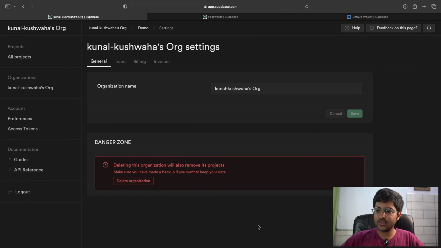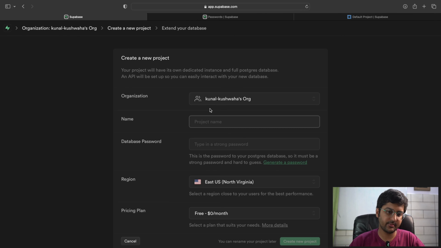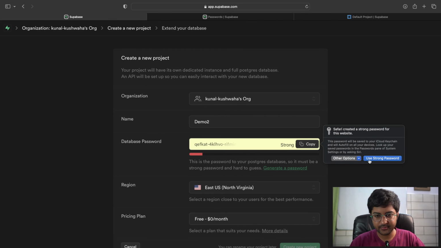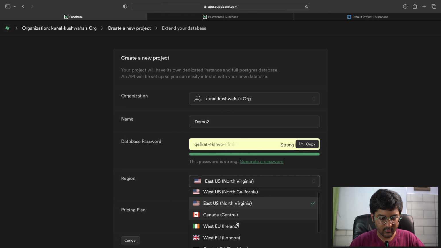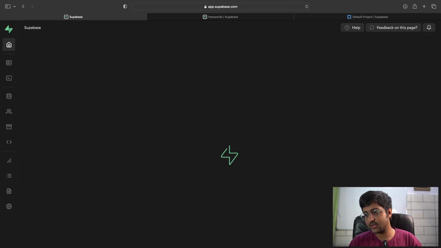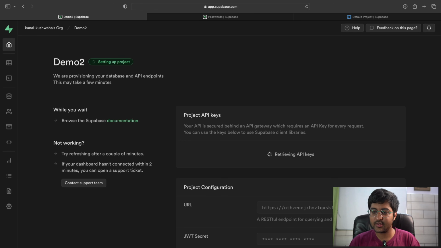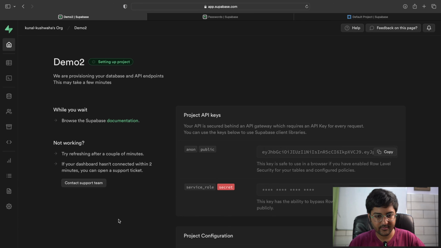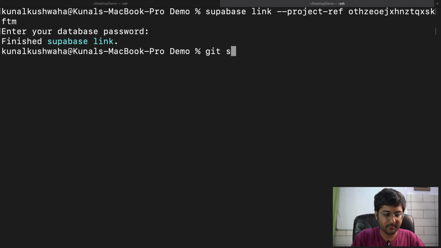Okay, so in order for this to work, we're going to have to create two separate projects. So we have one already. We're going to create another one. I'm going to call it demo2. And that looks fine. Create a new project. So one is going to be used for production, and one is going to be used for staging. Setting up our project just as before. Okay, I added the other one in.